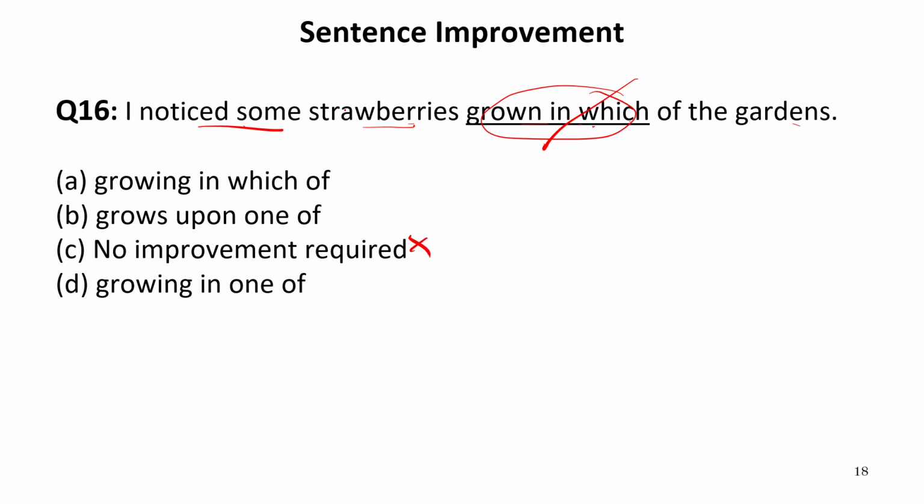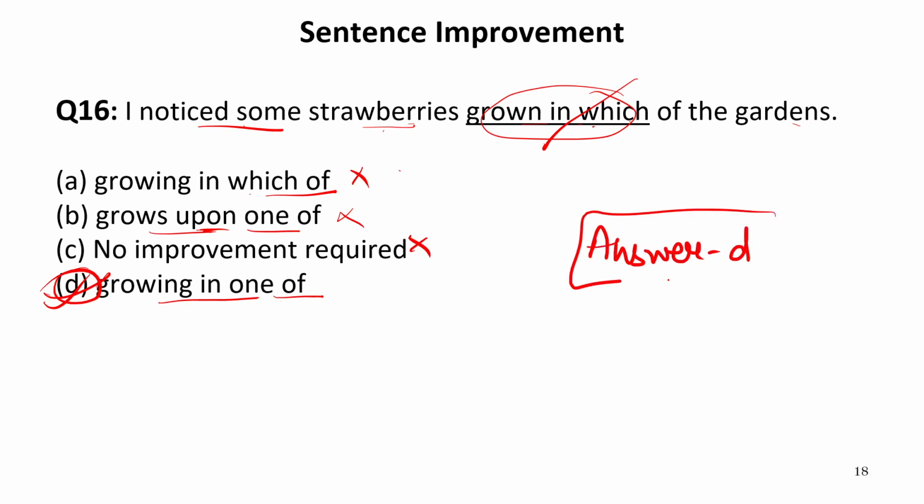Now let us see options one by one. I noticed some strawberries growing in which of the gardens? Now again, in which of the depicts a question over here which is not required. Grows upon one of the, now we cannot use upon for the gardens. Growing in one of the. So this will be the correct phrase. Now let us read the entire sentence using this phrase. I noticed some strawberries growing in one of the gardens. Now this sentence is absolutely correct. So our answer is D. It is a statement, not a question.